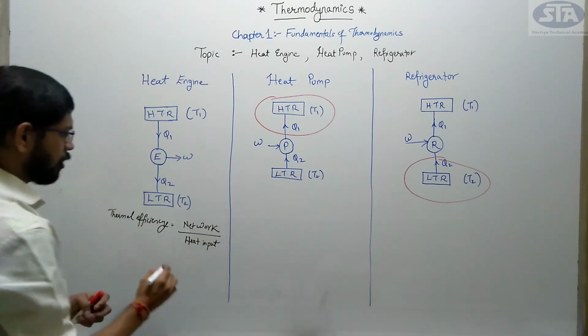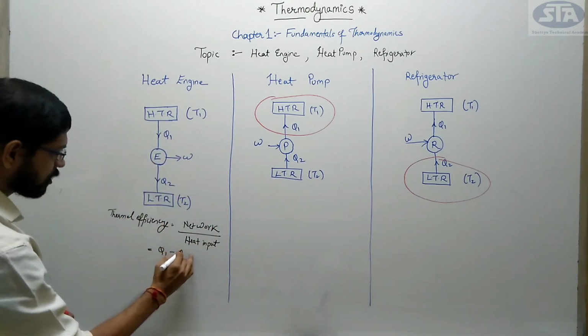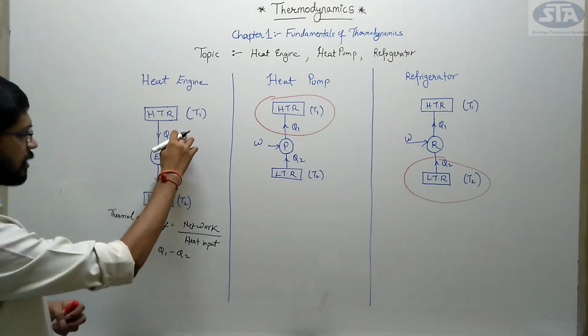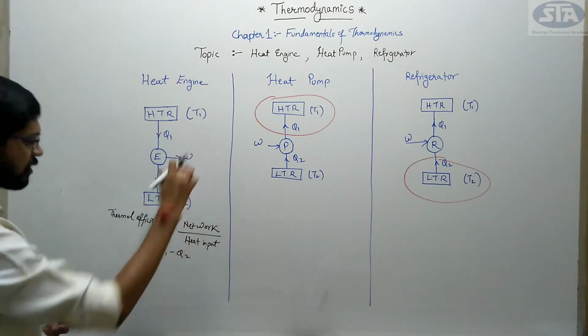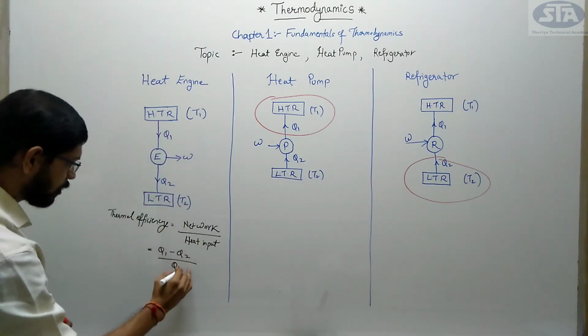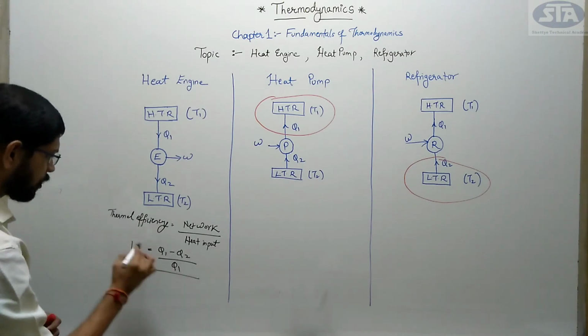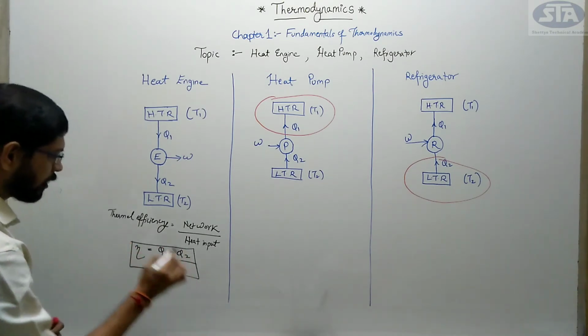So what is my net work here? That is Q1 minus Q2, the difference in heat, divided by my heat input, that is Q1. So this becomes my formula number 1: efficiency equals Q1 minus Q2 upon Q1.